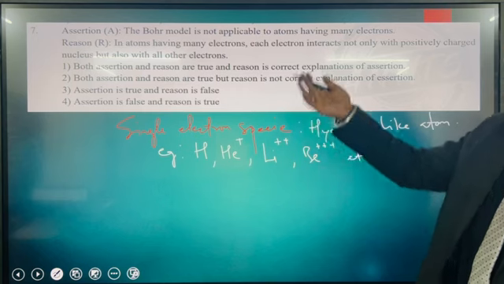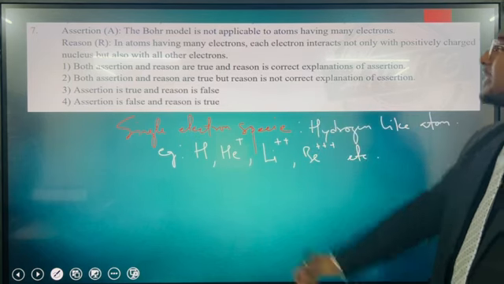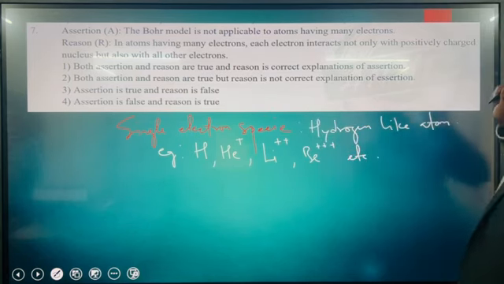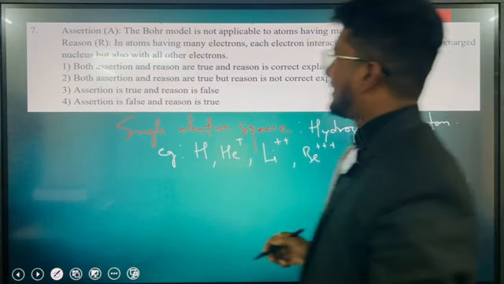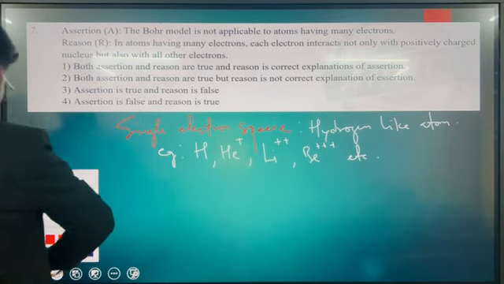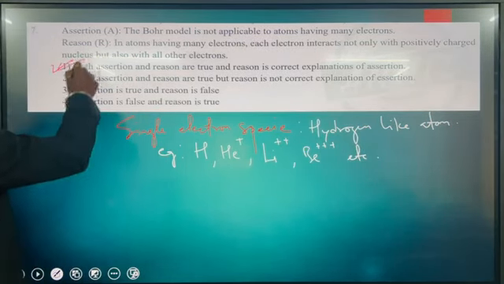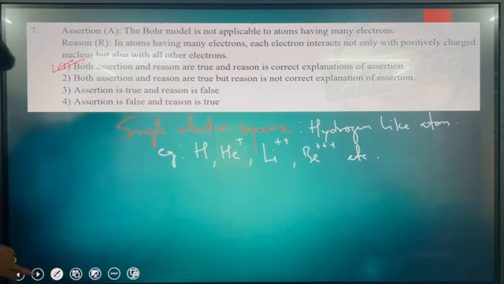So here both the assertion and reason are true, and the reason is the correct explanation of the assertion. Option number 1 is correct here. Okay, let's move to the next question.